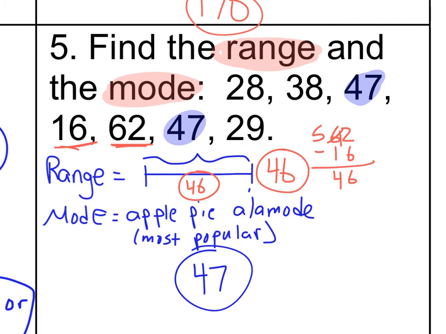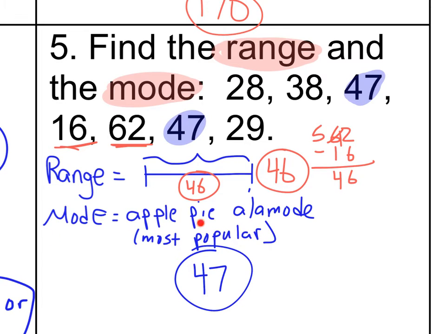Okay, for range and mode, I highlighted them because they're the most important deals. Range and mode, while looking at this, range is, remember, a distance, right? A distance of beginning to end. How far is it from here to there? And so that would be the smallest number and the biggest number subtracted to find that gap. And so 62 is my max, or maximum, greatest number. 16 was my minimum, or smallest number. And when you subtract, you get 46 as your range.